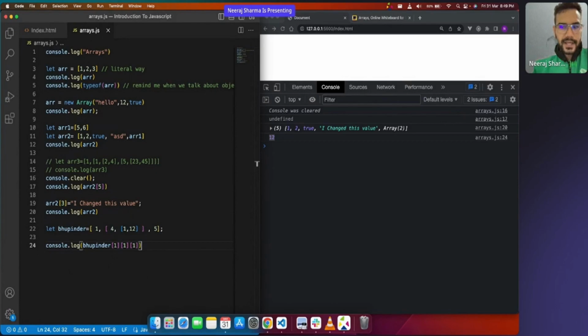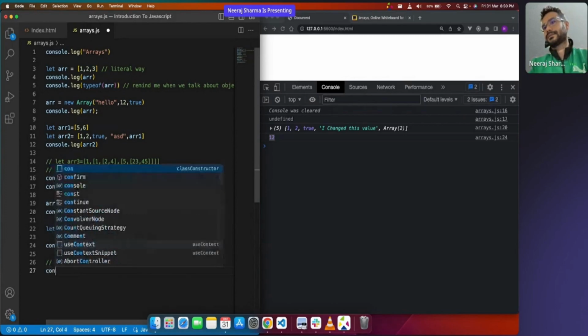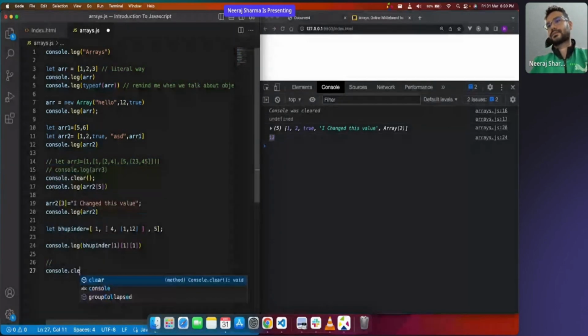Okay, now we know how to access the elements. Everyone, anyone has any doubt? Now, whenever we created an array, let's clean everything here. Console.clear. So we have cleared everything.